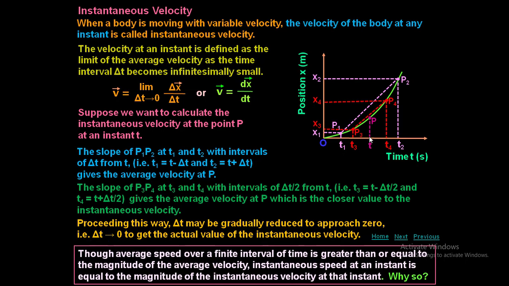Though average speed over a finite interval of time is greater than or equal to the magnitude of the average velocity, instantaneous speed at an instant is equal to the magnitude of the instantaneous velocity at that instant. Why? Think about it.